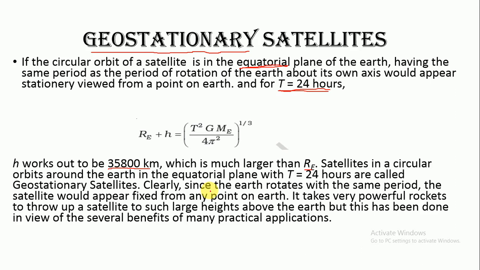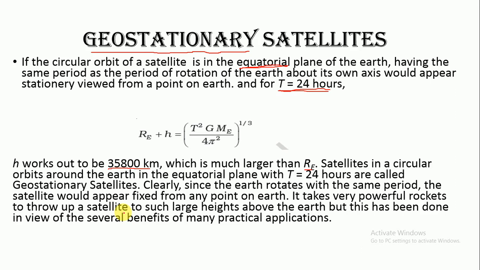It takes very powerful rockets to throw up a satellite to such large heights above the Earth, but this has been done in view of the several benefits of many practical applications. So they are very beneficial satellites.